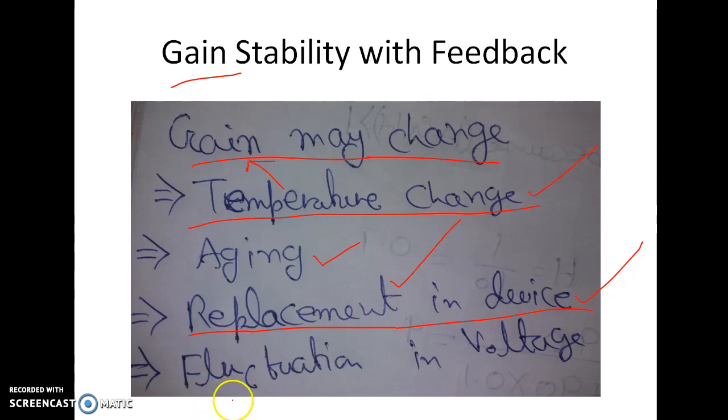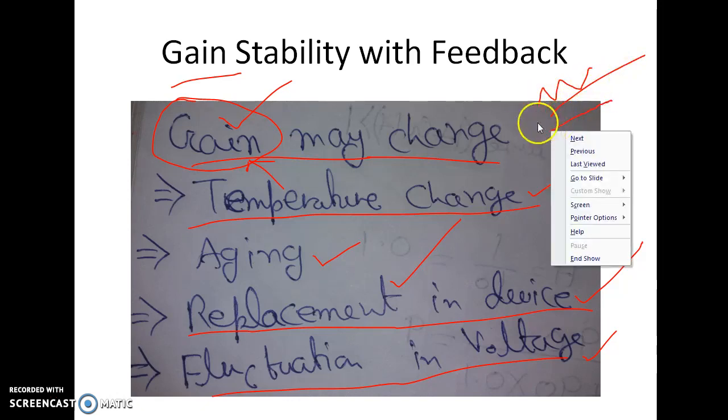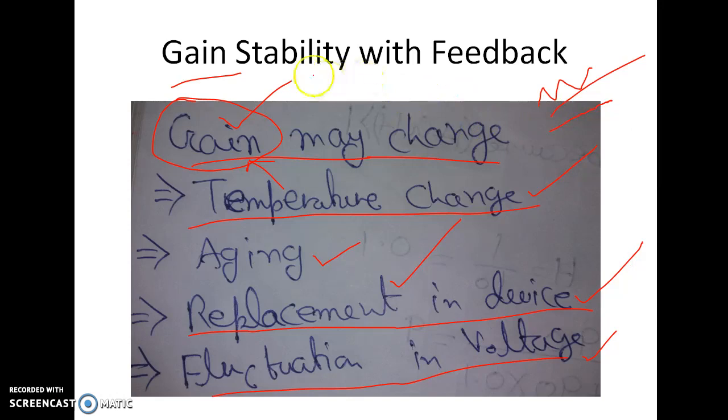Another very important reason is fluctuations in voltages. The voltage which we are giving as input or the bias voltage may fluctuate, so that will also change the gain. So for many reasons the gain may change for a particular amplifier, but we don't want a randomly changing gain. We want a stable gain. So how can we make a stable gain from an unstable gain? We can use a negative feedback circuit. And how it works, let us discuss.